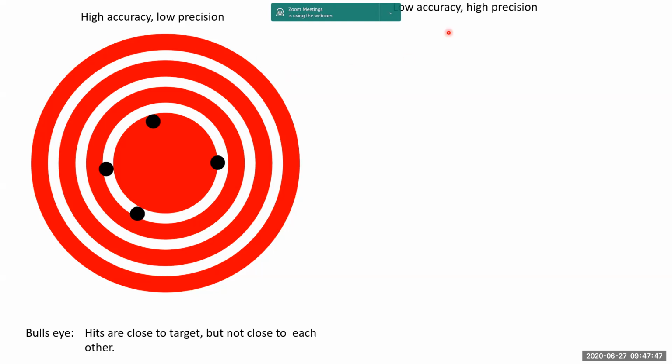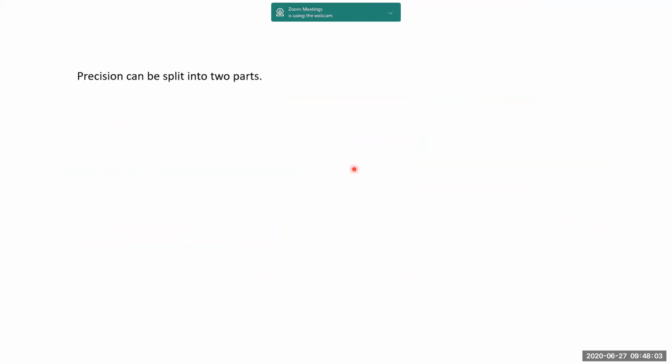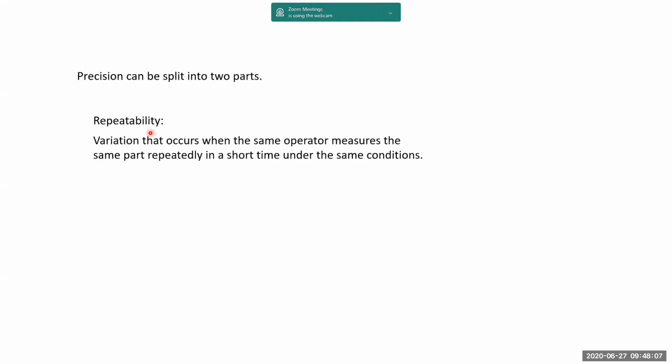We will see high precision and low accuracy here. They are all very close to each other, right? So repeatability is there very much, but they are not close to the target. Hits are not close to the target, but close to each other. Therefore, low accuracy and high precision. Now, precision can be split into two parts: repeatability and reproducibility.